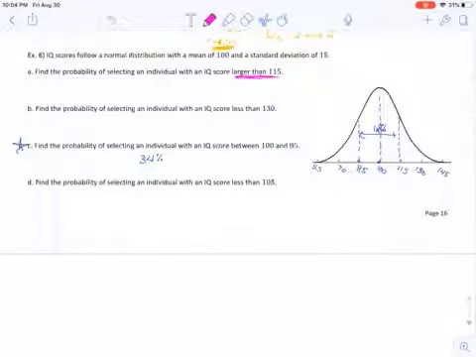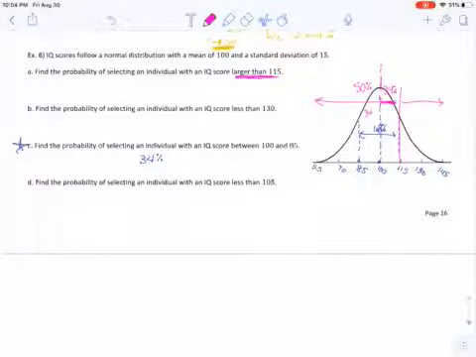There's the other way you could have reasoned this out. We could say I'm wanting to be above this. So that's everyone who is not below this. I know this is my halfway point, 50%. I know this is 34% because of what we just did in that last problem.